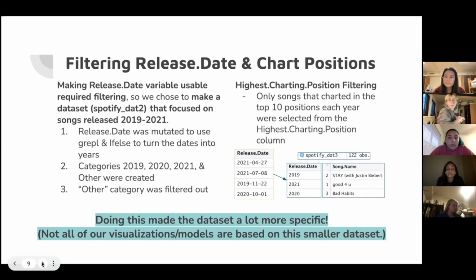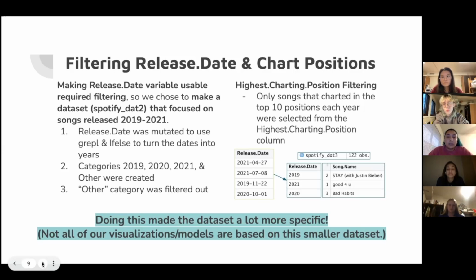And we mutated the release date variable with the grepl and if else functions to turn the dates into years instead of just using the whole date in general. And we went from 2019 to 2021, and everything else is just other. We also decided to, for the highest charting position, just use everything from top 10 and under.